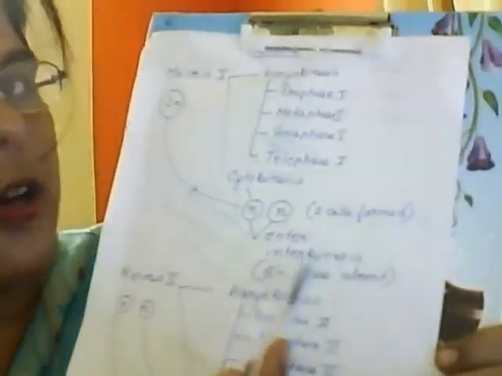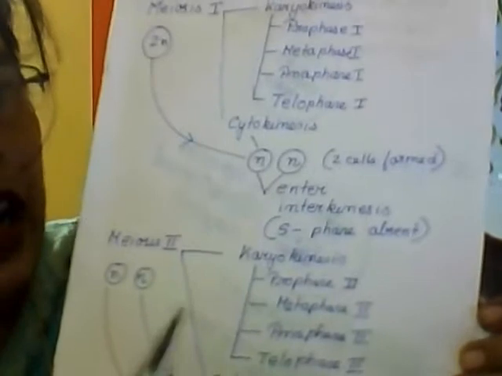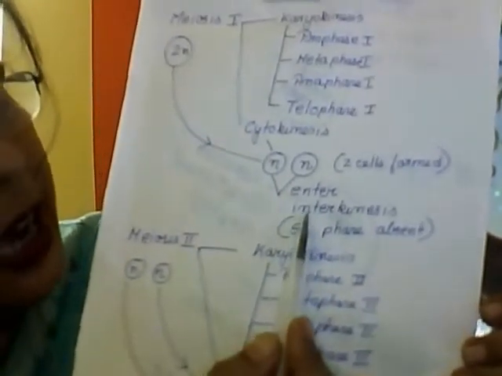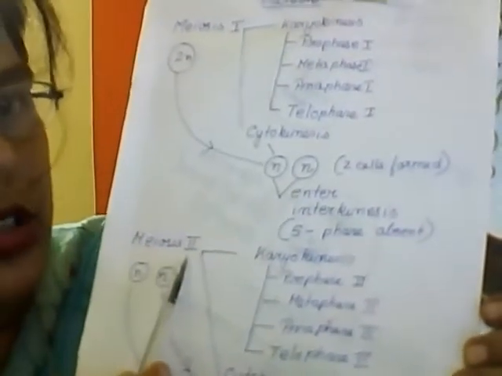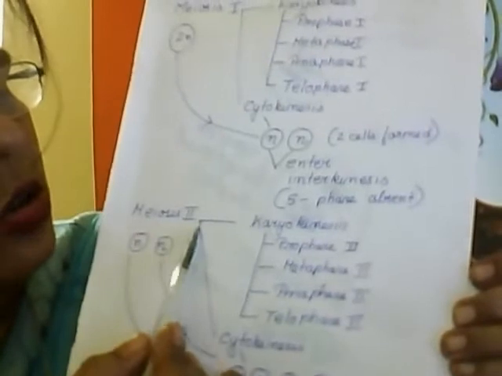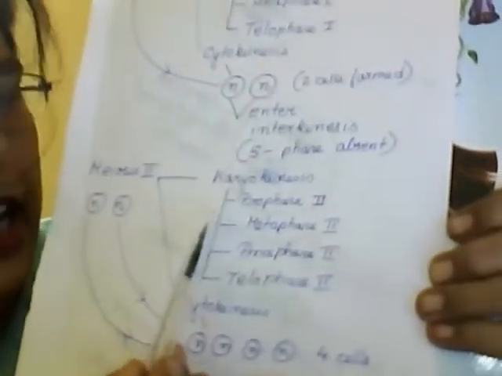Now first, just go through the various terms which you will come across when we study this process. I will explain gradually. After it has entered interkinesis, the 2 cells will enter into meiosis 2. In meiosis 2, again first karyokinesis: prophase 2, metaphase 2, anaphase 2 and telophase 2.